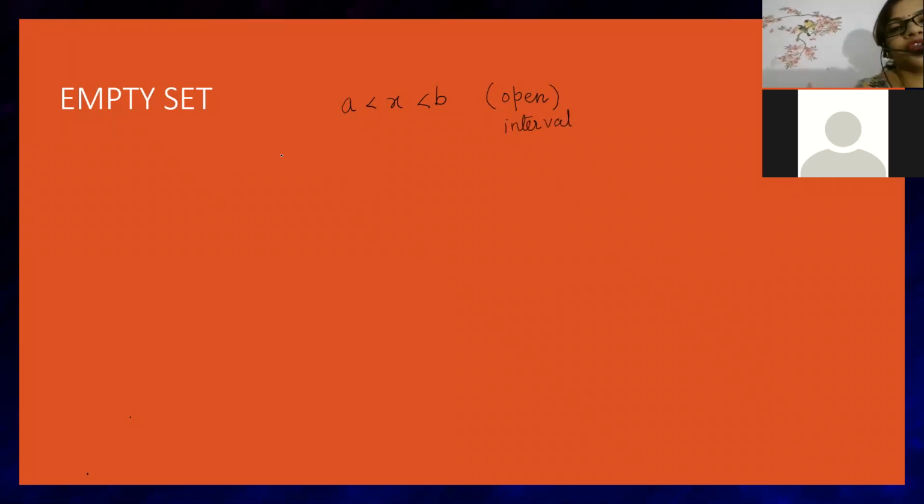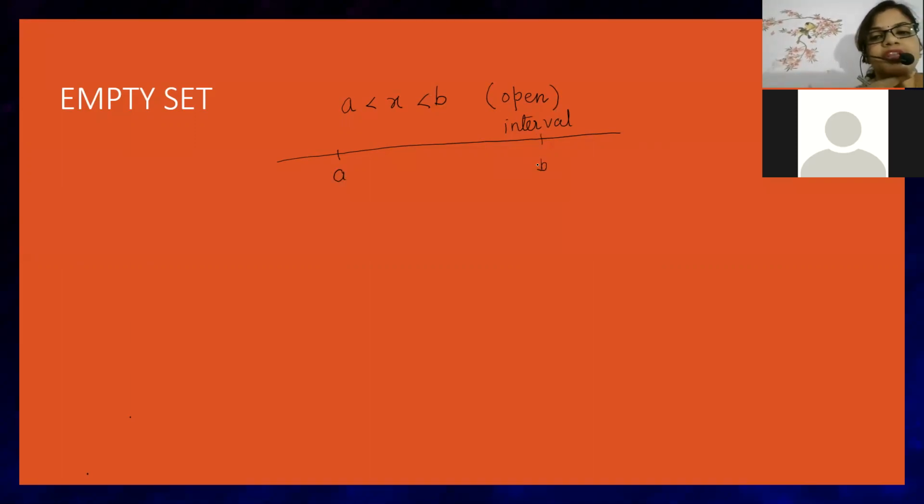Now look here, beta. First is when somebody gives you x from a to b. This is called an open set, an open interval, you can say. That means, beta, when you draw a line, x is greater than a and less than b. So a we will write here and b we will write here.